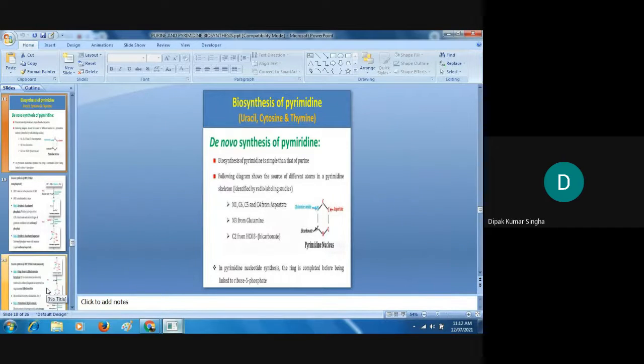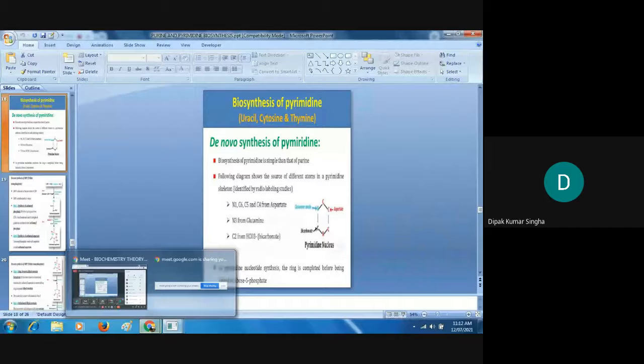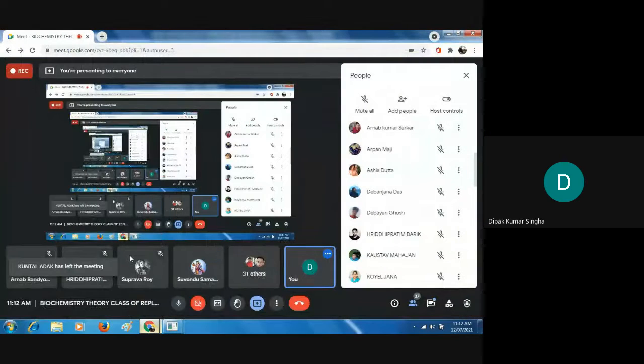Those who are in section A, if you have joined madam's class, you can leave the class now, because you can join your madam class, Sudhi madam's class.